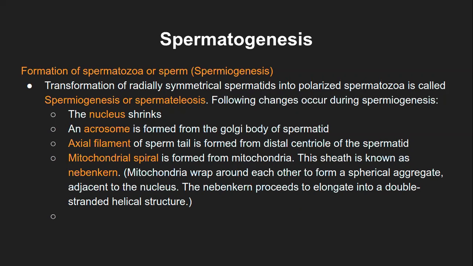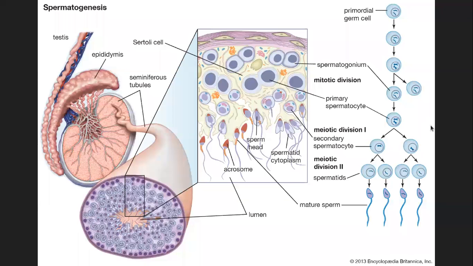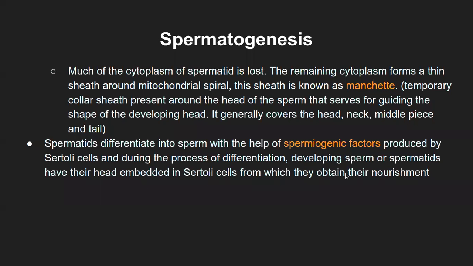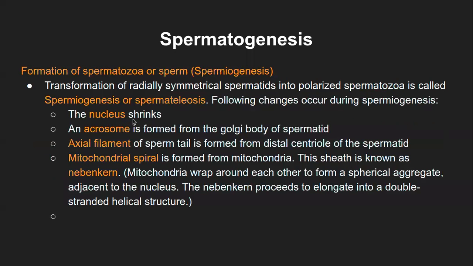Now there are several changes which occur during these stages. First, the nucleus shrinks. The nucleus in the earlier case was a little bigger. These are the spermatids. Here they have not shown really the changes in the stages, but if you look at the overall size of the nucleus in this cell compared to this cell, it is obviously different, and that is why the nucleus will shrink in the polarized spermatozoa.